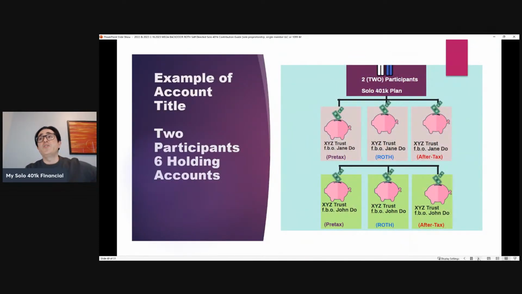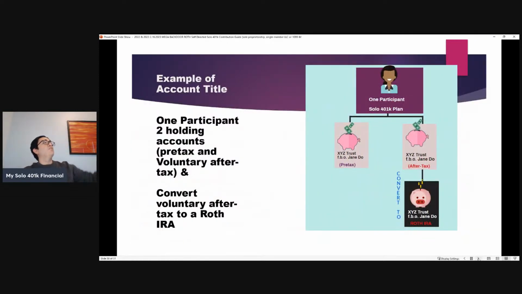With a two-person scenario, you've got six accounts: Jane Doe has pre-tax, Roth, and after-tax, and John Doe has pre-tax, Roth, and after-tax, for a total of six. In this last illustration, this person is transferring the funds out of the Solo 401k to a Roth IRA. If they don't have any Roth Solo 401k funds, they could have just two accounts for the Solo 401k, pre-tax and after-tax, and then transfer the funds out to their Roth IRA.